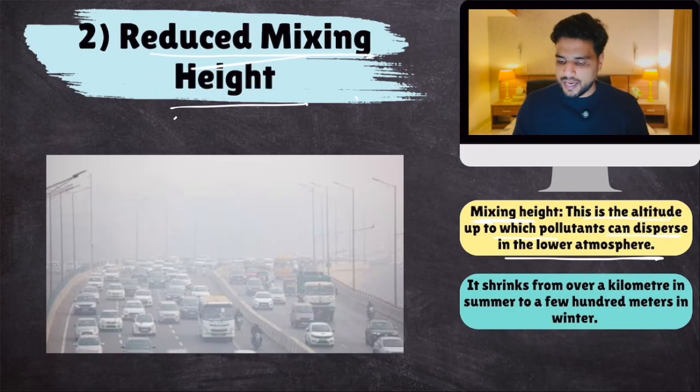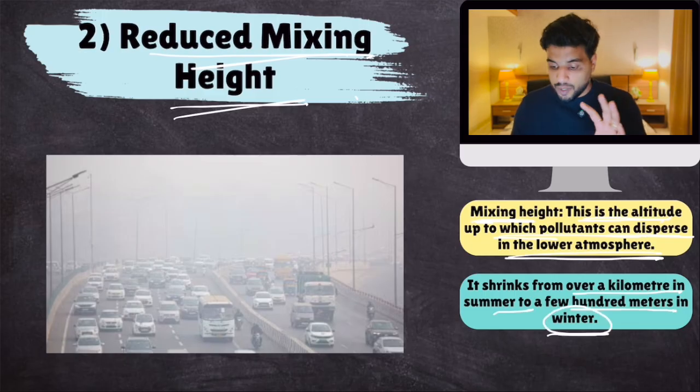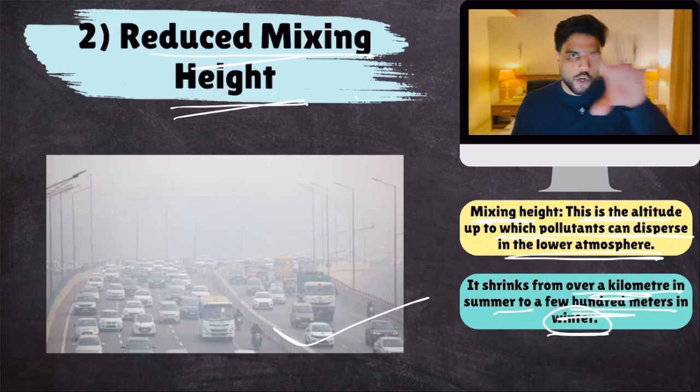So, reduced mixing height. Mixing height is the altitude up to which pollutants can disperse in the lower atmosphere. It shrinks from over a kilometer in the summer to a few hundred meters in winters. In summer months, it is well up to a kilometer. In winter months, it's just a few hundred meters. So this is a problem. Pollutants get trapped in the lower layer of the atmosphere where we breathe air.